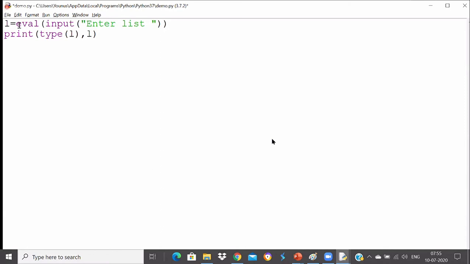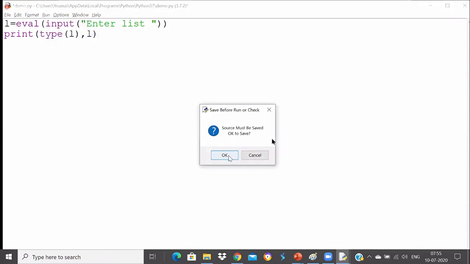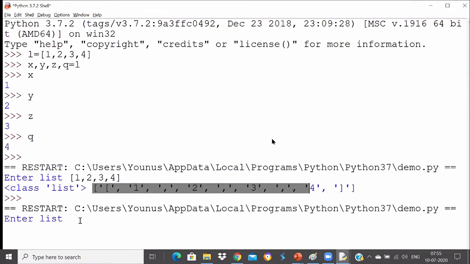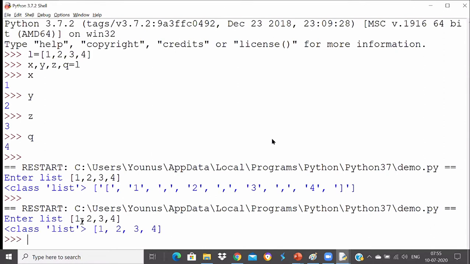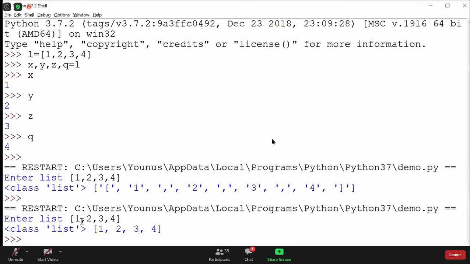Okay, let me run and show you now. Things work perfectly fine. When I enter square bracket 1 comma 2 comma 3 comma 4, it perfectly takes it as a list now. Got my point, everyone? That is how to accept a list from the user.